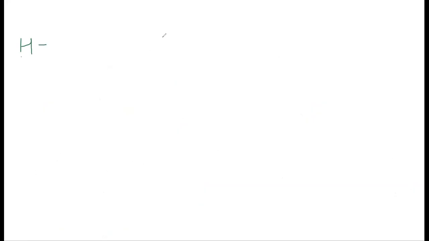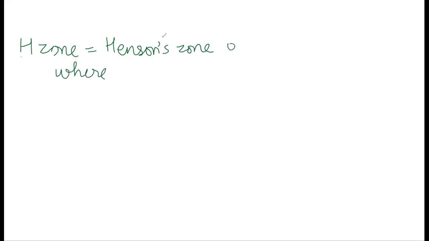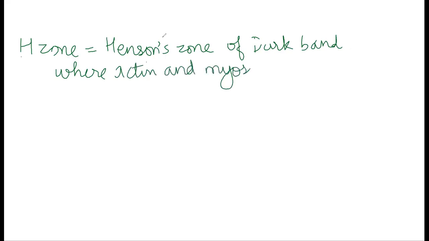Yeah, so the H zone, or Hansen's zone, is a region of dark band where actin and myosin don't overlap. So here there is only myosin and no actin.